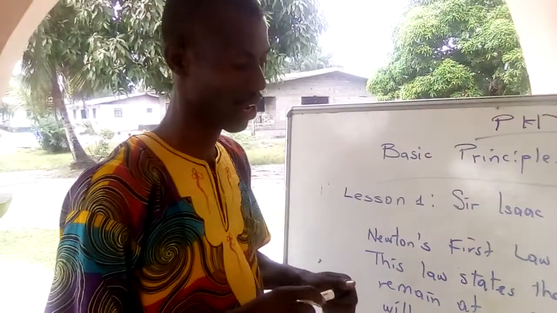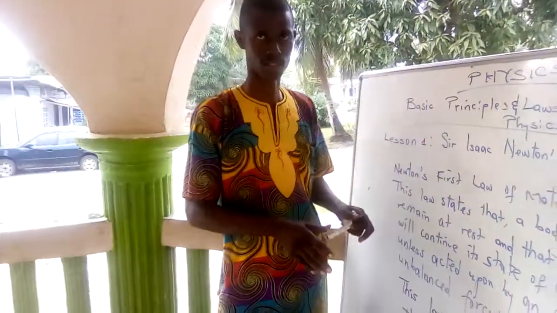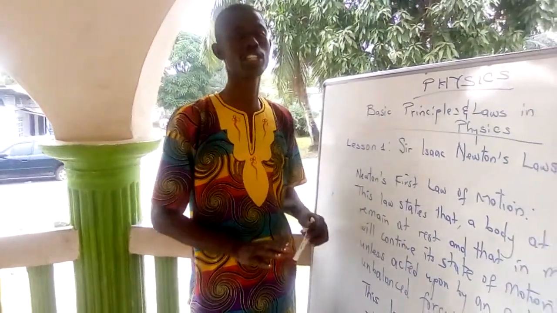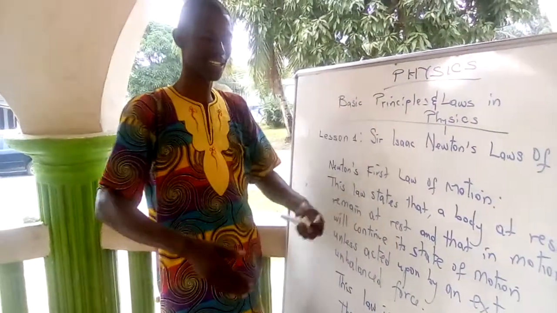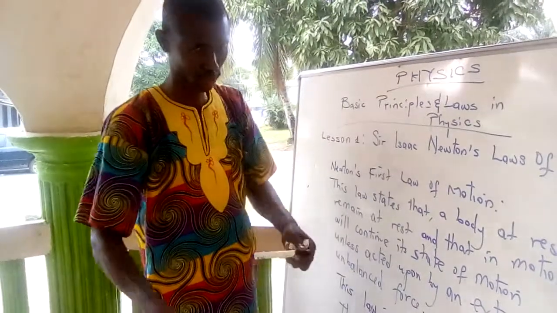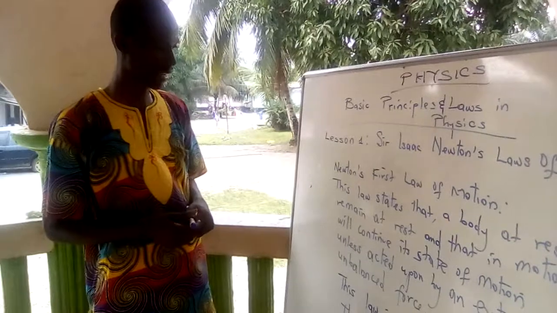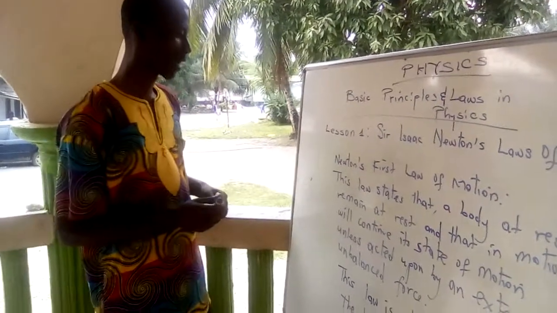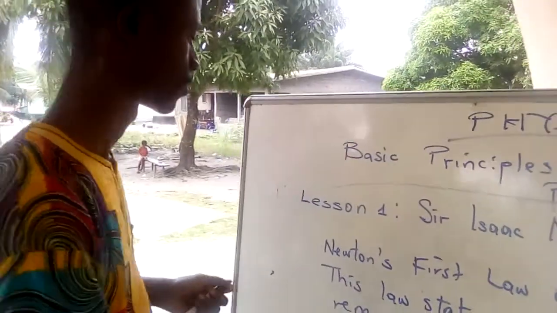Inertia is defined as the tendency of a body to remain at rest or in uniform motion in a straight line unless acted upon by an external force. That is Sir Isaac Newton's first law of motion.